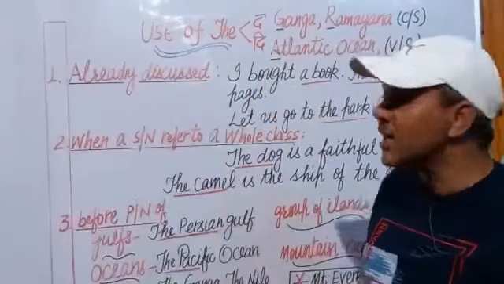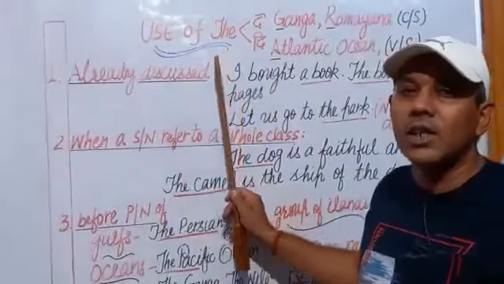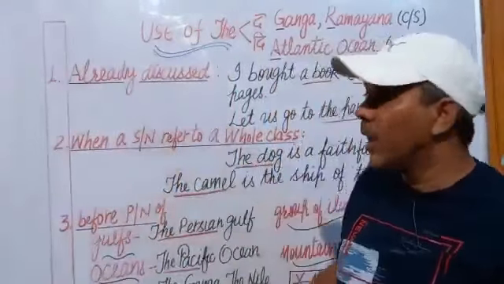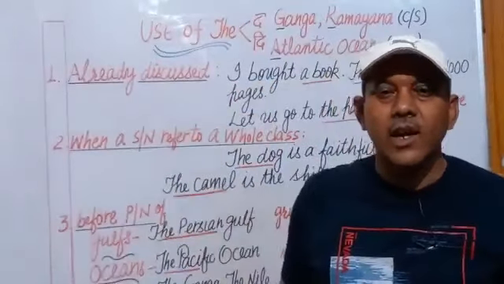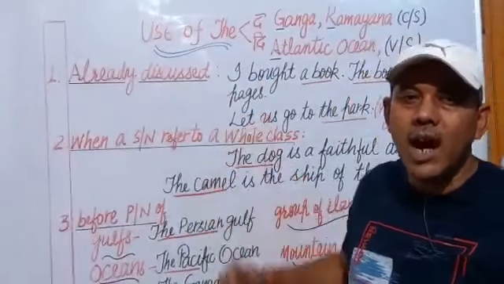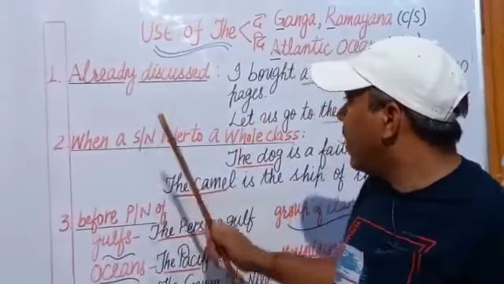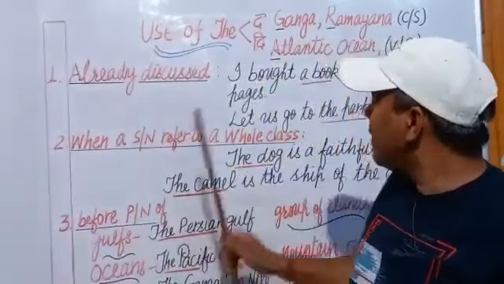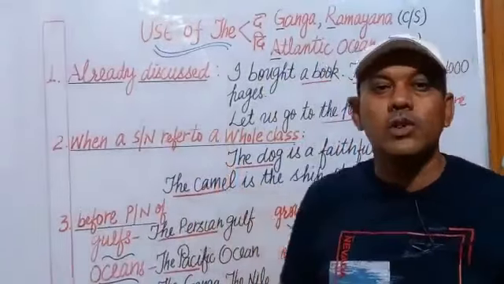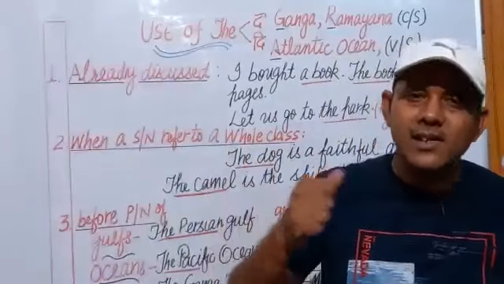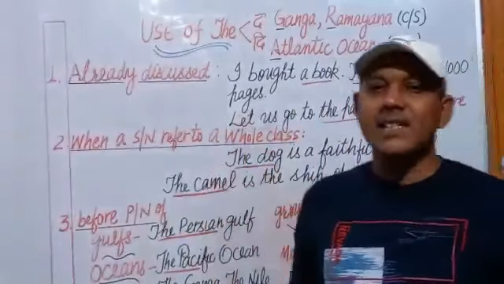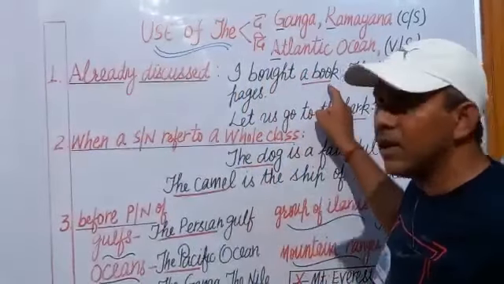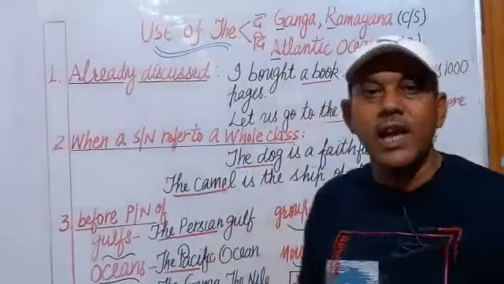Now, let us discuss the use of THE as an article. First of all, in all the sentences in which the particular noun is already discussed, then we shall use THE before that particular noun in the second sentence. Let us take an example. I bought a book. The noun book begins with a consonant sound B.